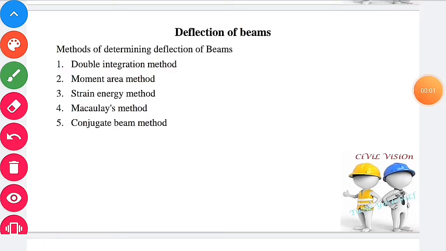Deflection of beams. Deflection in beams is caused by bending of beams. There are several methods available to determine the deflection of beams. Some of them are double integration, moment area, strain energy, Macaulay and conjugate beam method.